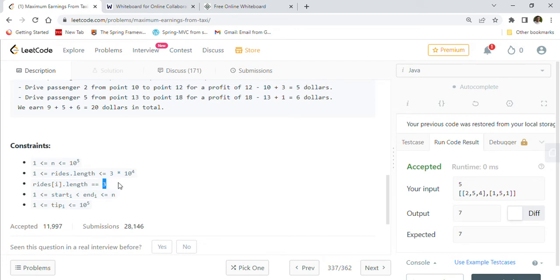So 3 elements basically. Then start is less than end, and this is between 1 is less than or equal to start and end is less than or equal to n, right? So n is kind of an ending point for us, right? Then tip can be between 1 to 10 raised to 5 inclusive. So those are the constraints.